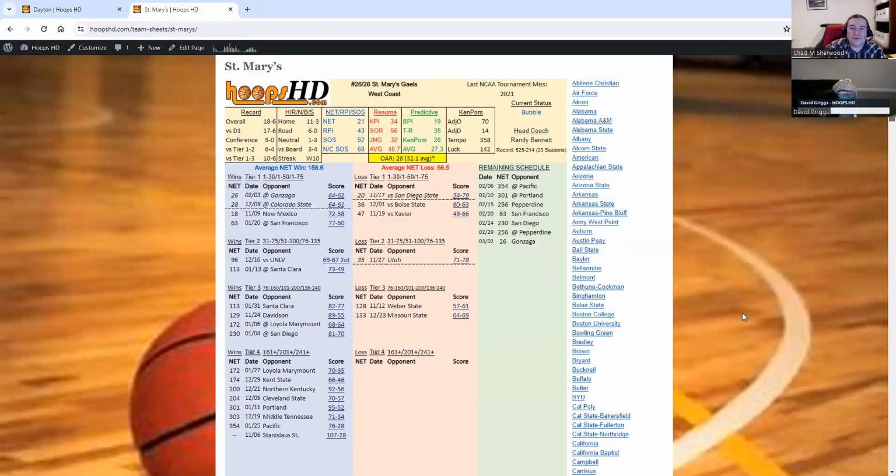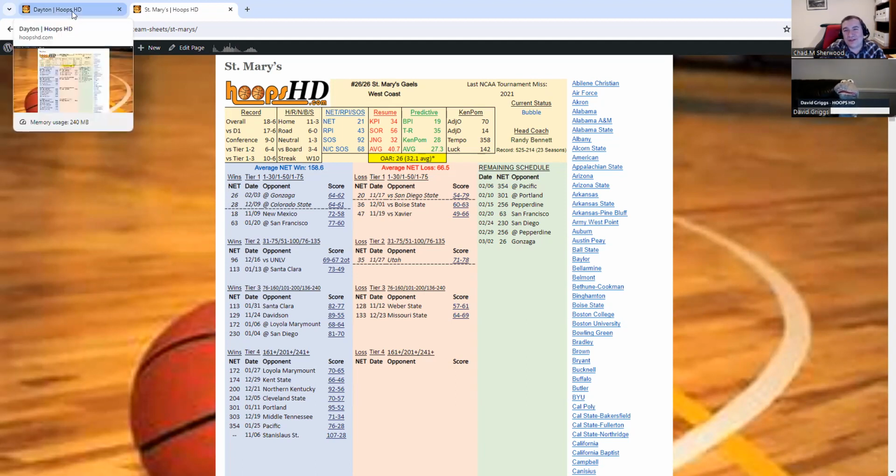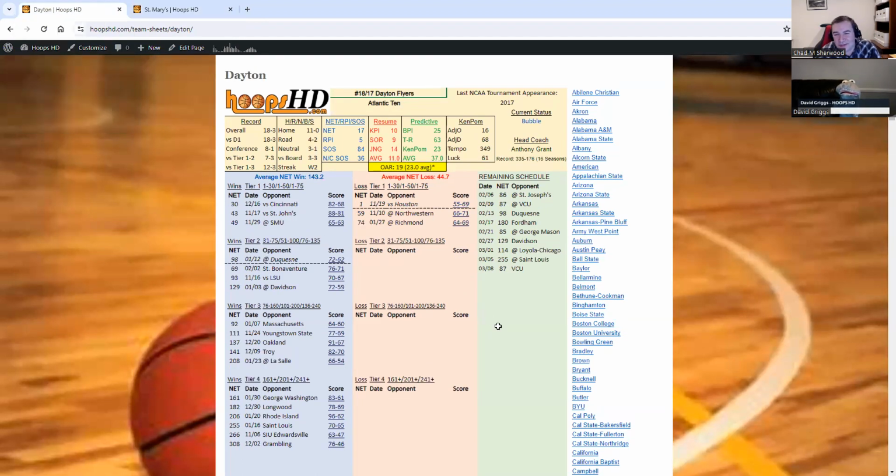So if you are receiving votes, we do track as if the polls went all the way out till the end of all teams getting votes. So you may see teams with numbers worse than 25th in the nation. You'll even see that here on these team sheets. We just like to track that a little bit.